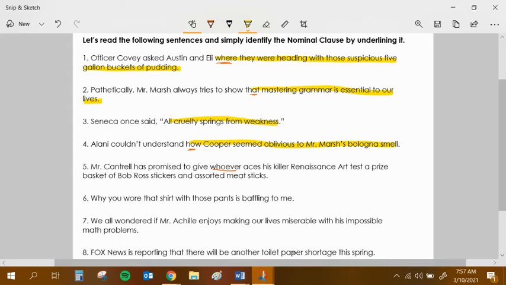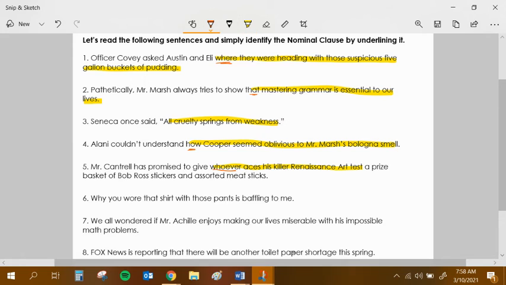He's giving a prize basket of Bob Ross stickers and assorted meat sticks. To whom? To whoever aces his killer Renaissance art test. The noun clause stops there. That's tricky. So Mr. Cantrell is actually giving a basket of stickers and meat sticks to, and then here's your noun clause, whoever aces his killer Renaissance art test.